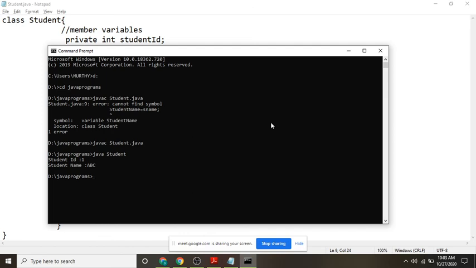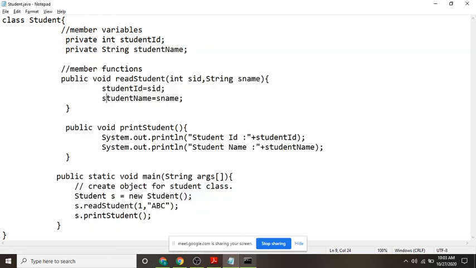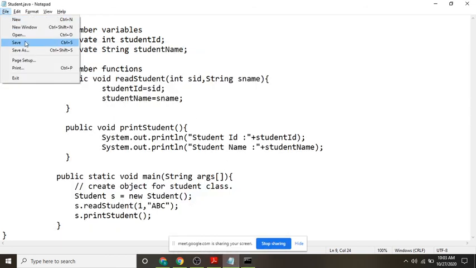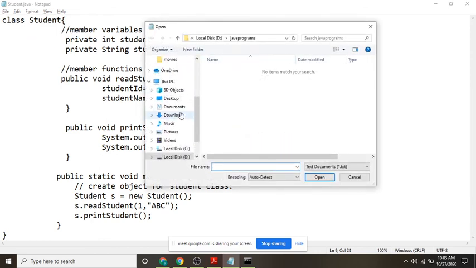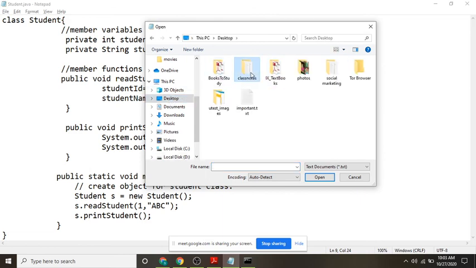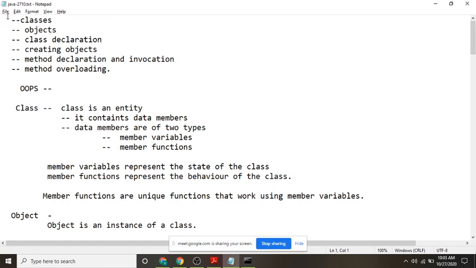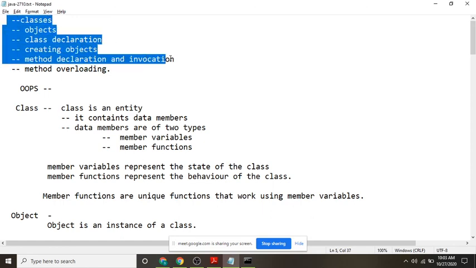So tomorrow we shall discuss constructors and method overloading in the next class. Till now we are done with this part. What is a class? What is an object? How do you create a class? How do you create an object? How do you create methods and how do you invoke them? So tomorrow we shall discuss what is method overloading and what are constructors.